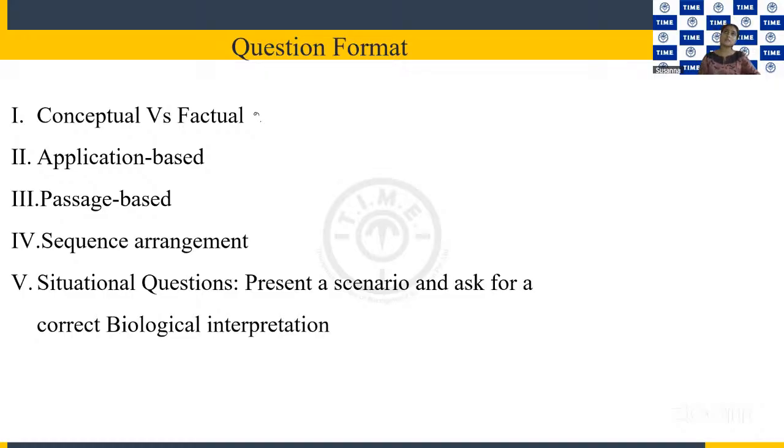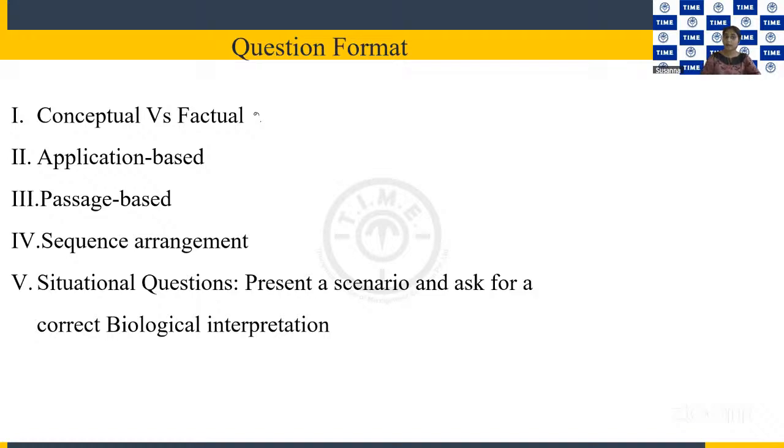Factual questions, in biology, mean definitions or terms which you need to learn by heart, so you can expect plenty of direct questions. I won't say to simply learn by heart; you have to understand the concept behind it and learn. If you learn that way, all these factual questions will be very easy to solve, because they will be direct, nothing indirect. If you have read the topic and are clear with the term, you can easily answer.